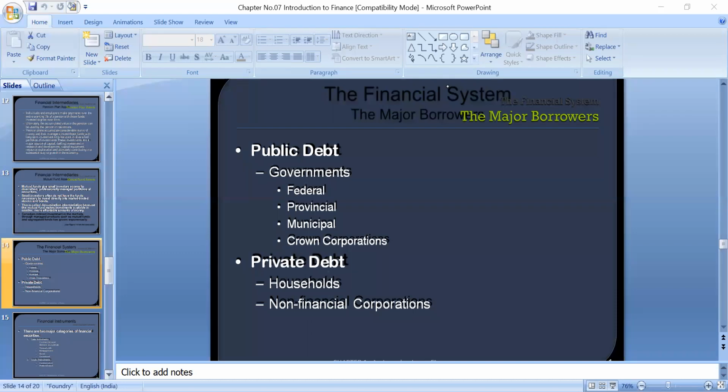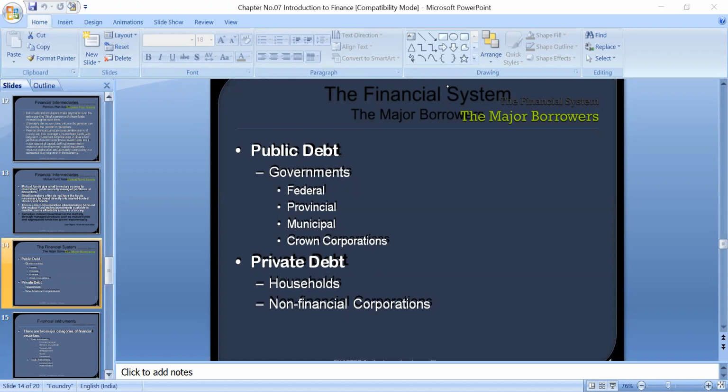Private debt is needed by the households. Households normally need the money for the education of their children, for making houses or homes, for buildings. For this purpose they need loans, or they need a loan for the marriages of their children. For this purpose, households need loans.